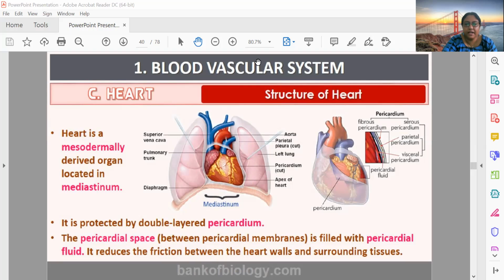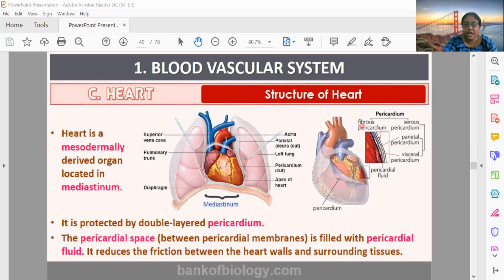Now this pericardium has various layers. You can see they enlarged the portion of pericardium and showed that there is fibrous pericardium which is present extremely outside. Then there is serous pericardium.